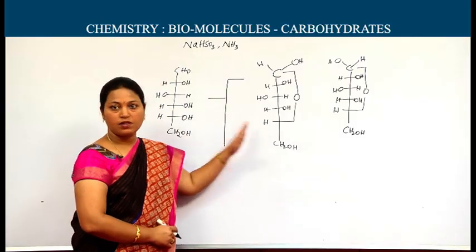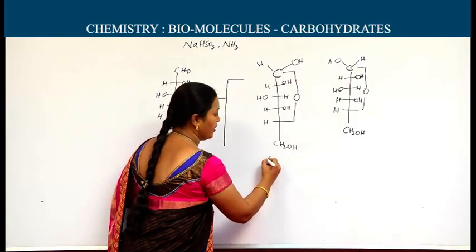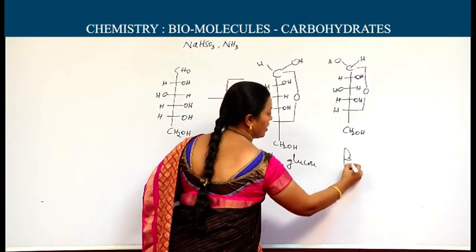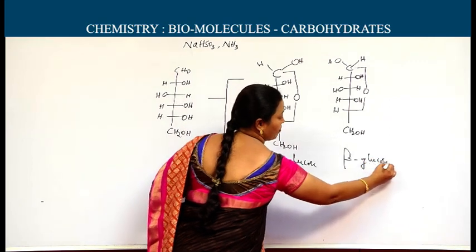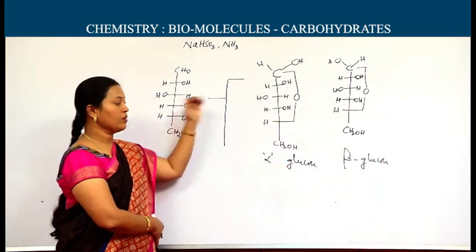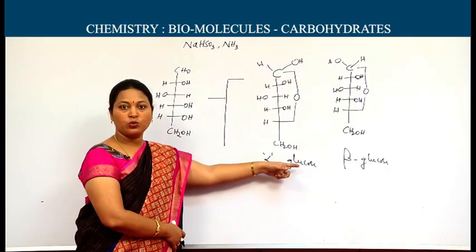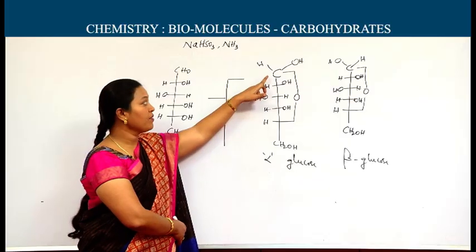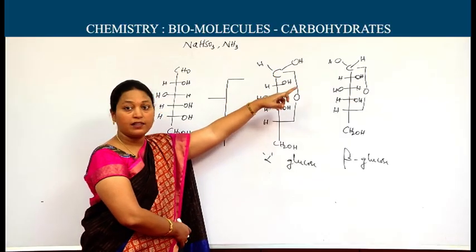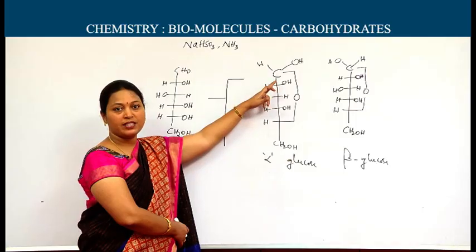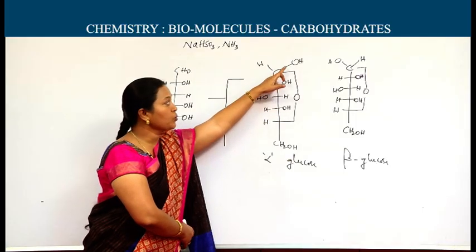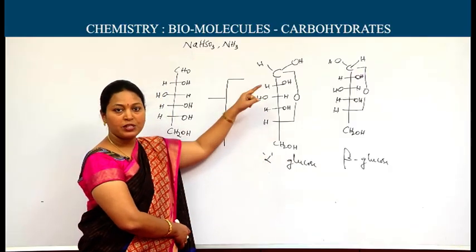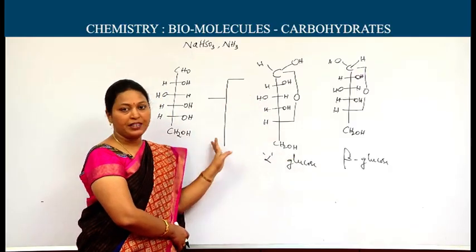Now, I will give the names for these structures. It is alpha glucose and it is beta glucose. These are the two ring structures for the glucose. Alpha glucose and beta glucose differ in their configuration only at the first carbon. If you observe, on the first carbon the OH group is present on the right side in one, and on the left side in the other. If the OH group is present on the first carbon right side, we call it the alpha form. If the OH group is present on the left side, we call it the beta form.